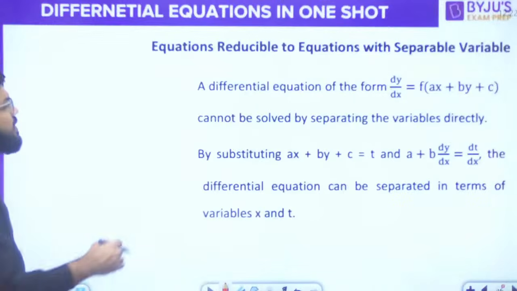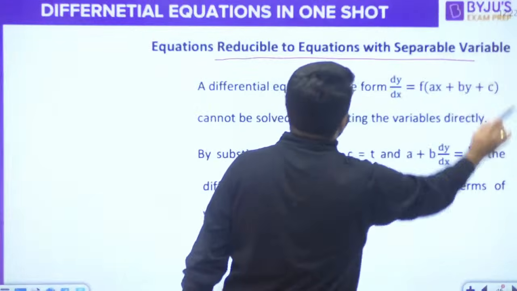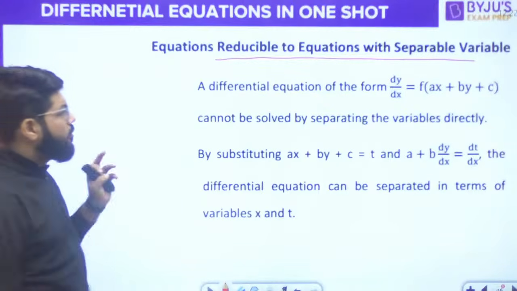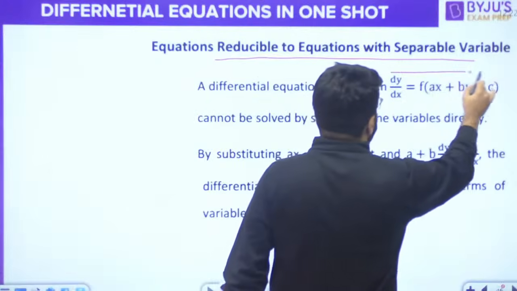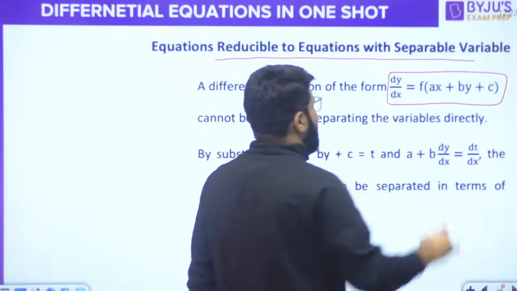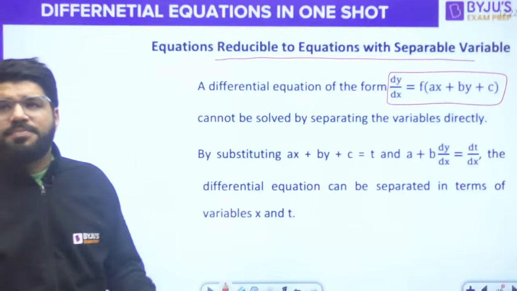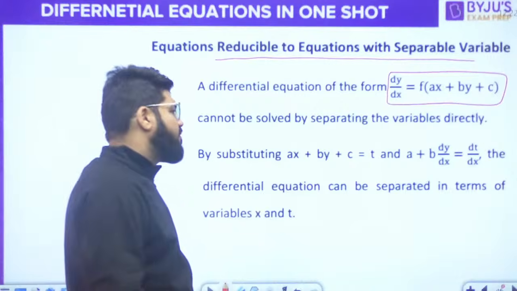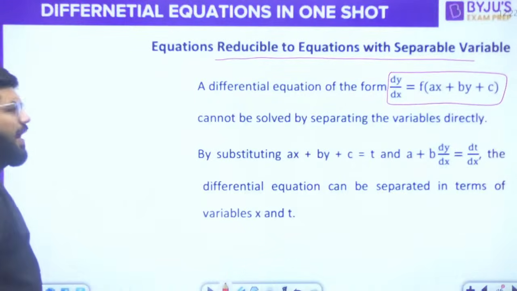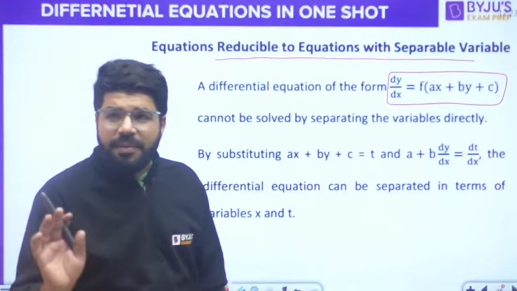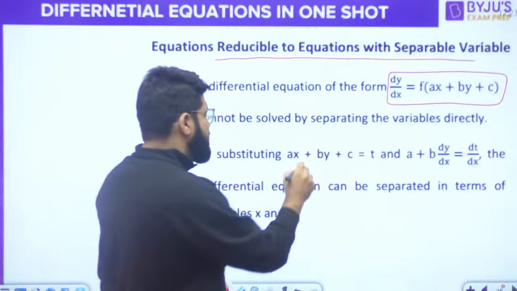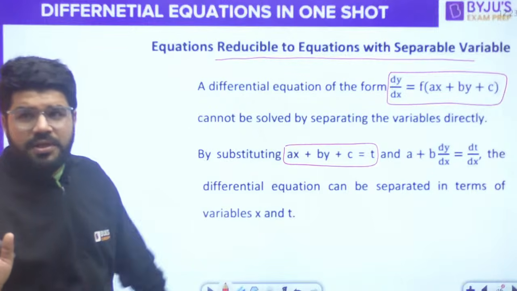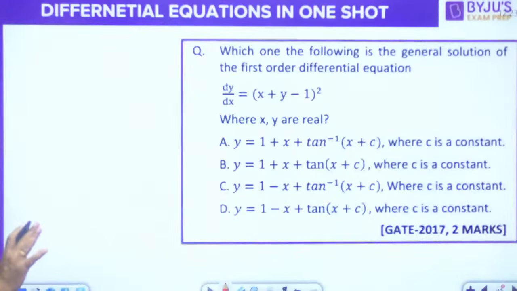Now there can be differential equations which are reducible to the variable separable form, right? And one such case is dy by dx is equal to any function of ax plus by plus c. Ax plus by plus c means it should be a linear term: x power 1, y power 1, plus any constant c. I'll just tell you the method, don't link it to anything else. The method is put ax plus by plus c equal to t. These are the two things to be taken from this slide.